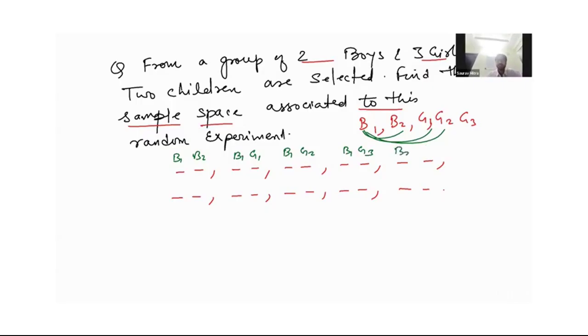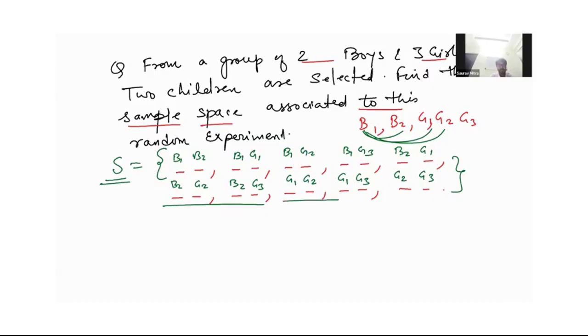Now B2, G1, B2, G2, and B2, G3. Okay. Now G1, G2, G1, G3, and G2, G3. This is your possible outcome for this random experiment. Now, if I club all this in a curly bracket, this will make my sample space ready. So this is my sample space.